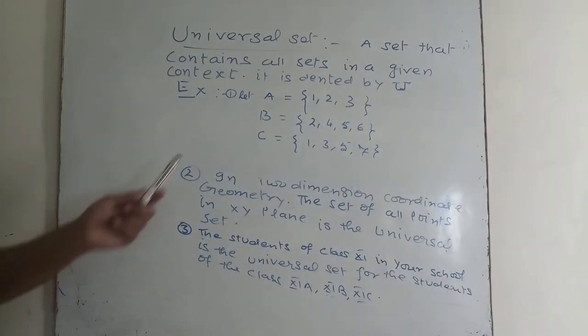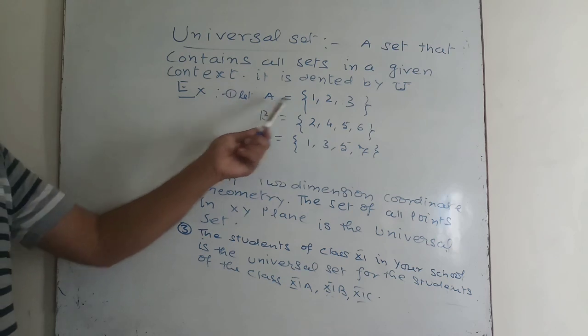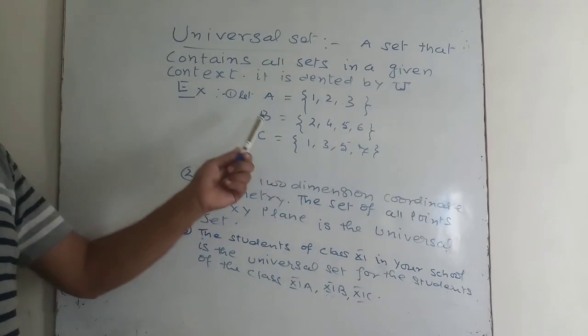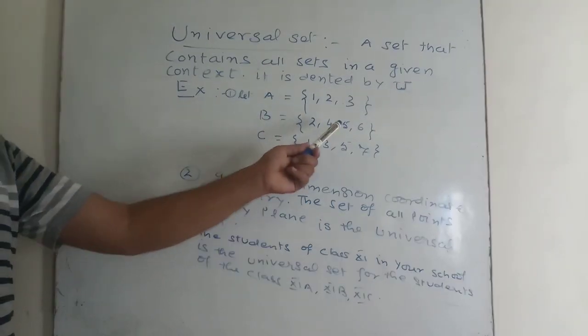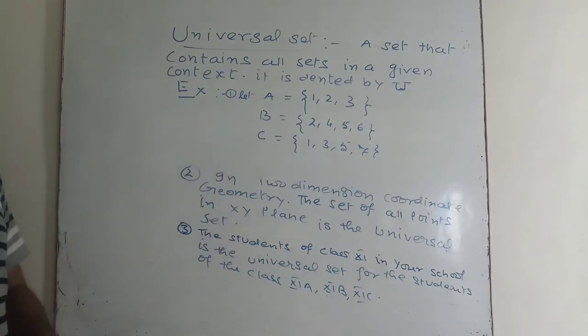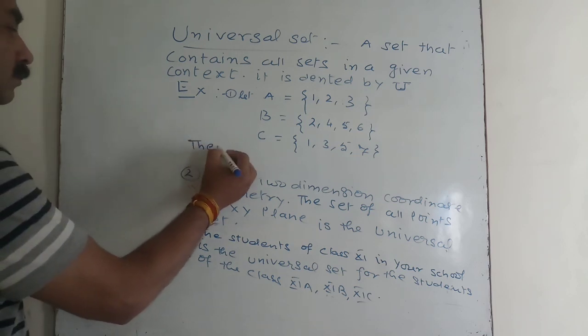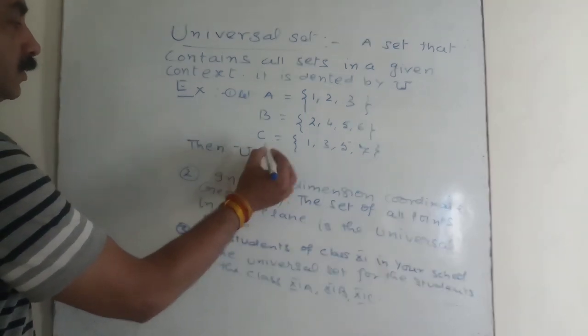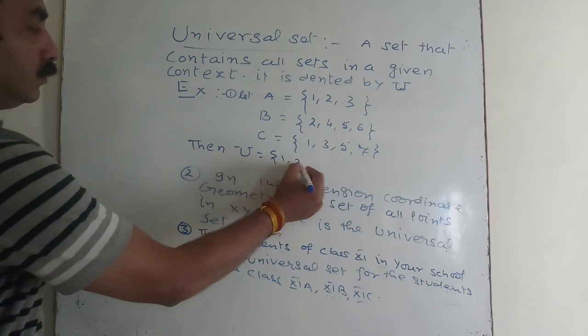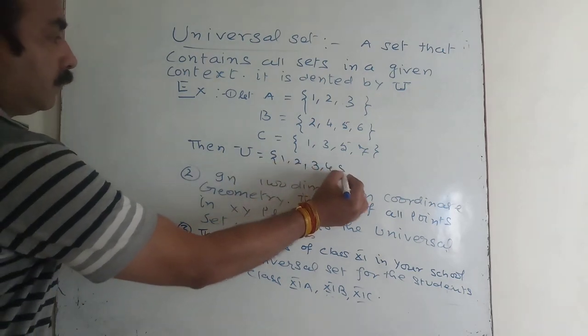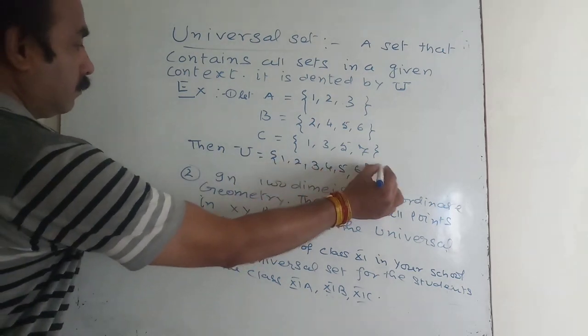For example, if we take set A of the elements 1, 2, 3, set B of the elements 2, 4, 5, 6, and C is the set of elements 1, 3, 5, 7, then the universal set can be taken as 1, 2, 3, 4, 5, 6, 7.